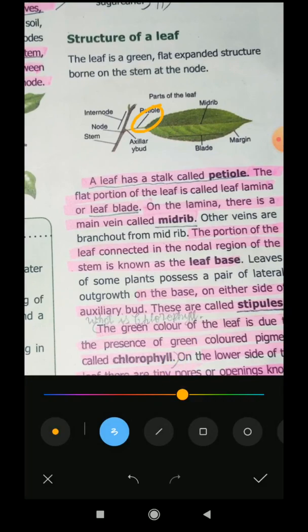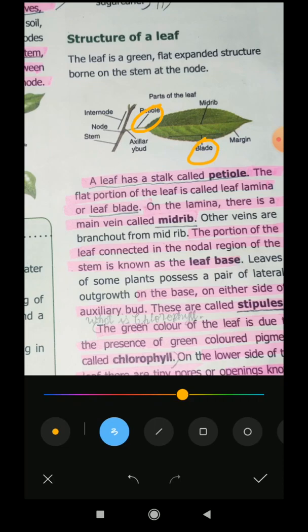See, between the starting point of the leaf, yes or no? So one space is there, which is called the petiole. The flat portion of the leaf is called the leaf lamina or leaf blade. See, this is the leaf blade. This is called the leaf lamina.